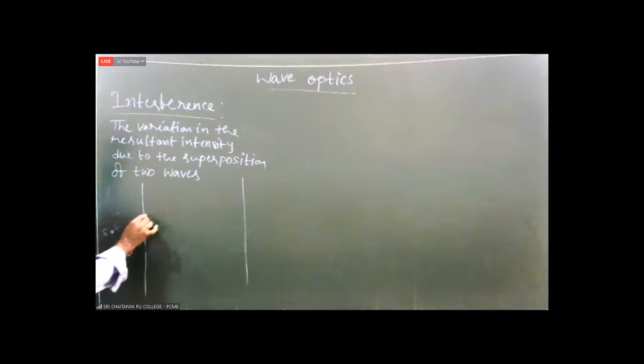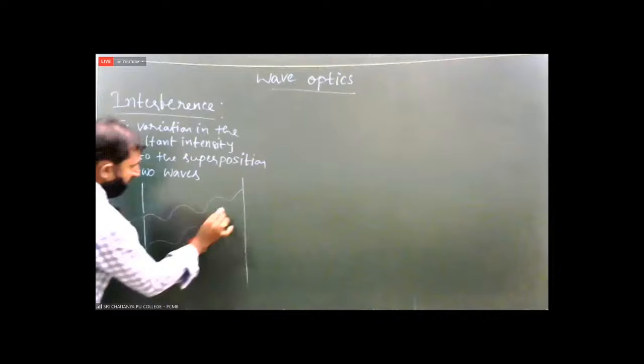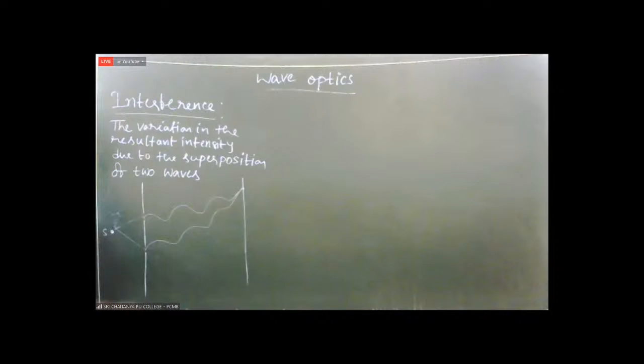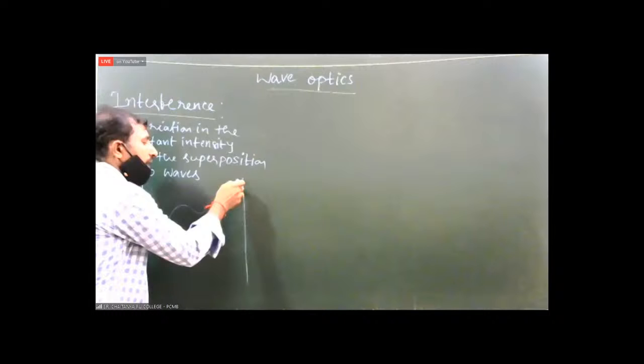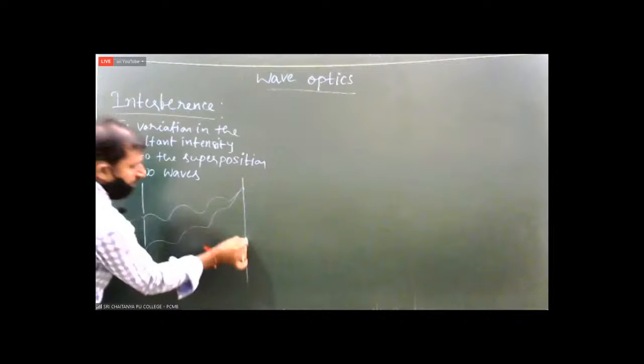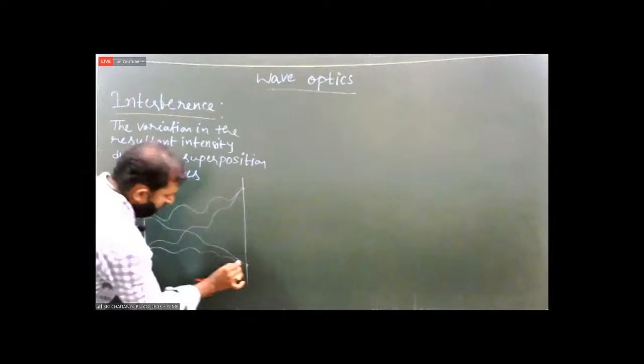If these two waves combine at any point on the screen, at this point darkness may be formed or brightness may be formed. Suppose at this point one wave coming from this hole reaches, one more wave coming from this hole reaches this point.